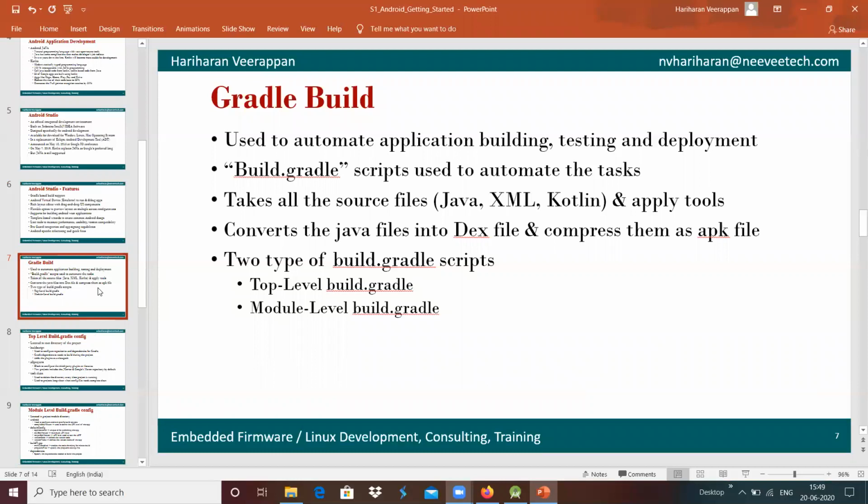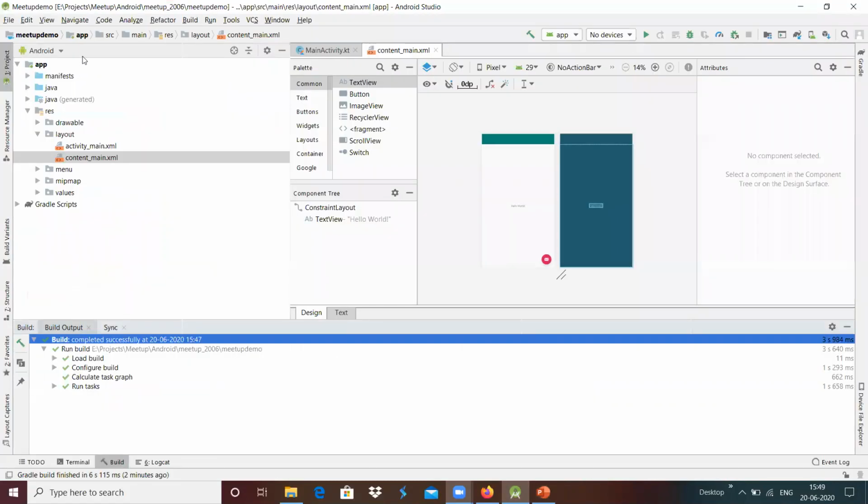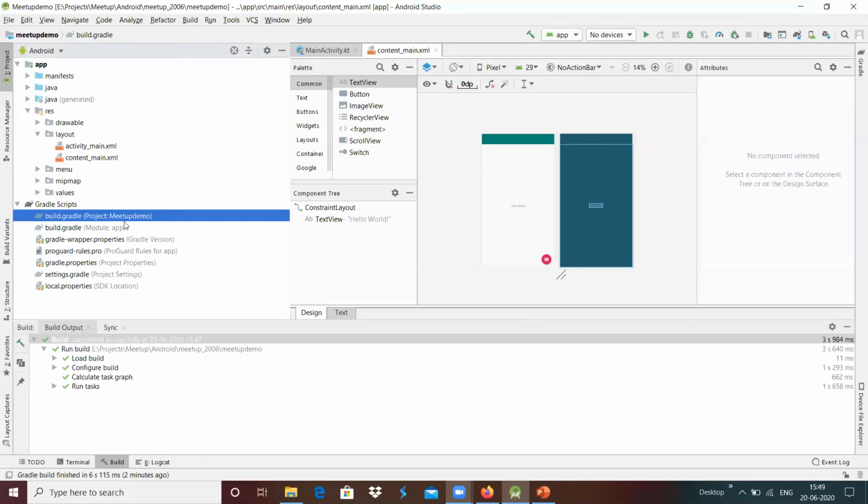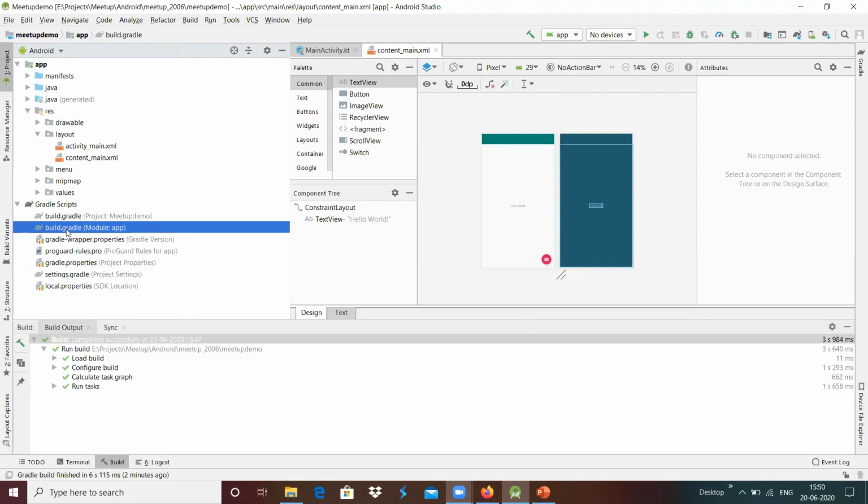In the Gradle build, we will have two types of scripts: a top level build Gradle and a module level build Gradle. For example, we have created a sample project. In this, we have the Gradle scripts over here, and you can see two scripts present, a build.gradle for the project Meetup demo, and another build.gradle for the module app.